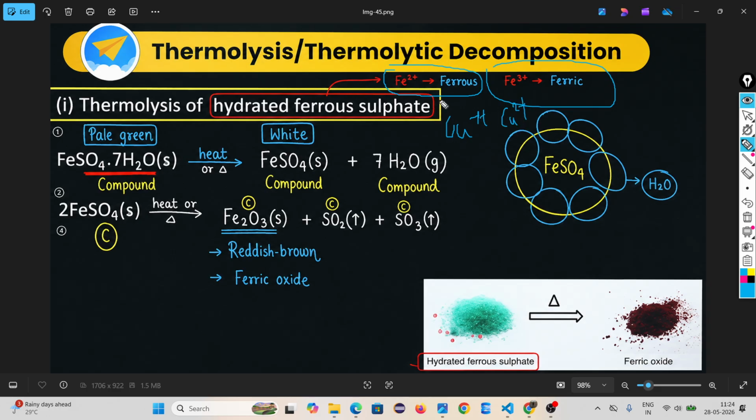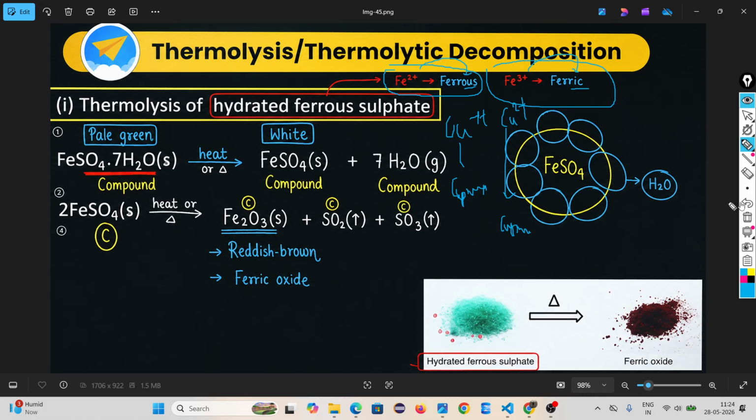If it is the higher valency, we use -ic, like ferric. If it is the lower, we use -ous. Here also, cuprous and cupric.